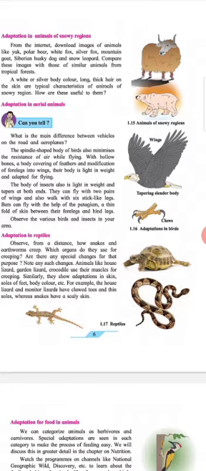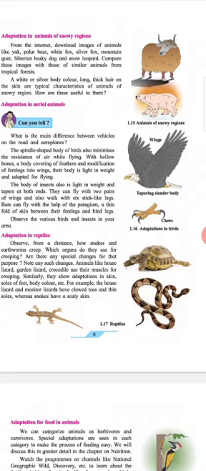With hollow bones, a body covering of feathers, and modification of forelegs into wings, their body is light in weight and adapted for flying. The body of insects also is light in weight and tapers at both ends. They can fly with 2 pairs of wings and also walk with 6 stick-like legs. Bats can fly with the help of patagium, a thin fold of skin between their forelegs and hind legs.